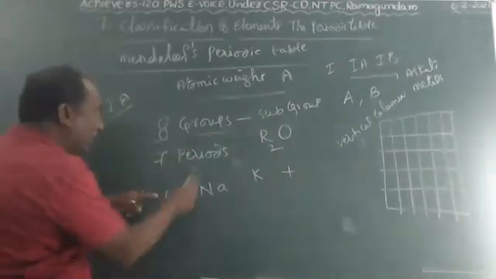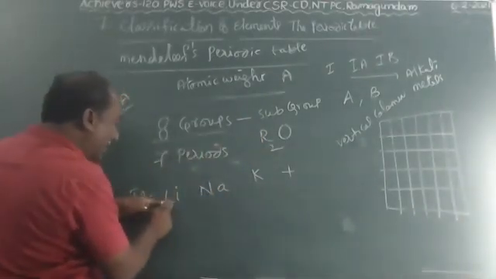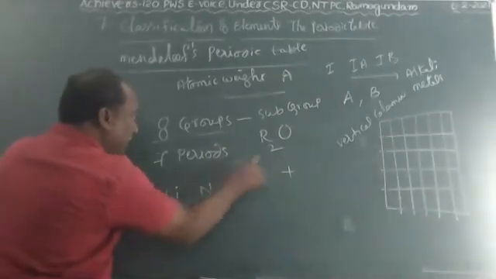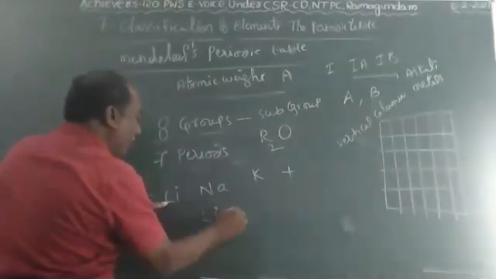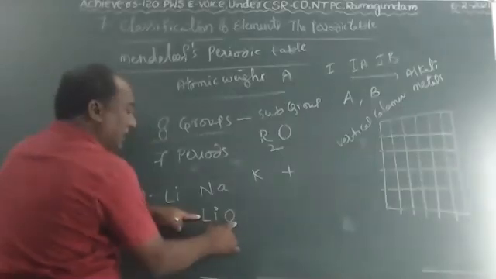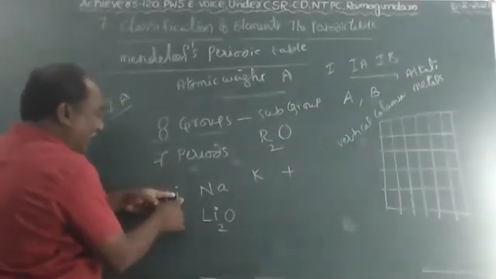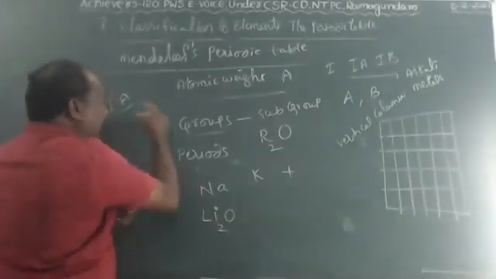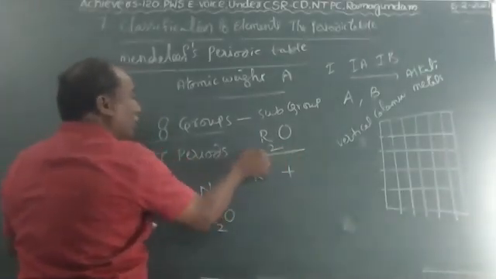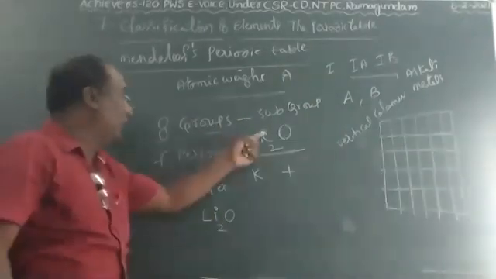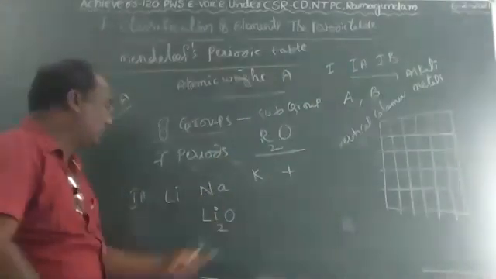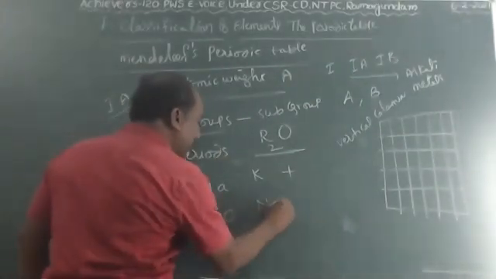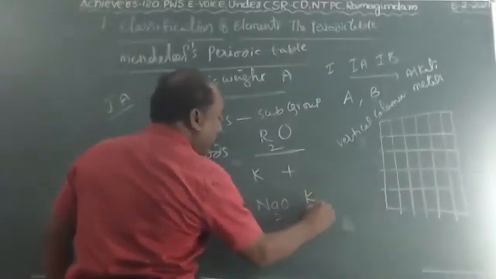Let me see, for example, R means a first group element, first one lithium. Li2O, lithium oxide. When Mendeleev's first group elements react with oxygen, they form oxides. For that, Mendeleev gave the formula R2O. In the R place we have to substitute the element: lithium oxide. Next, sodium oxide. Next, potassium oxide.